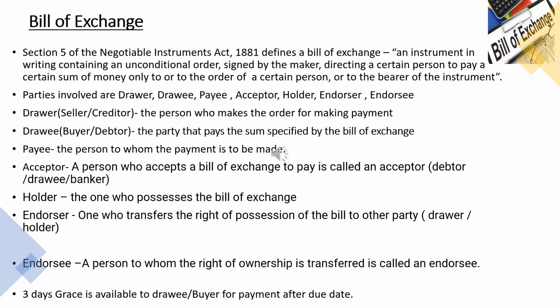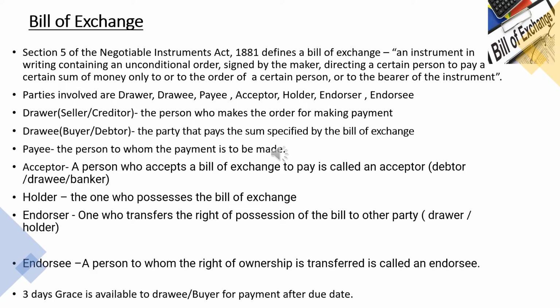The main parties involved in this bill of exchange are drawer, drawee and payee. So what is drawer? Drawer is the maker of the bill of exchange. That is, the seller or creditor who is entitled to receive money from the debtor can draw a bill of exchange upon this buyer or debtor. And drawee is the person upon whom the bill of exchange is drawn. That is, drawee is the purchaser or debtor of the goods upon whom the bill of exchange is drawn. Payee. Payee is the person to whom the payment is to be made.